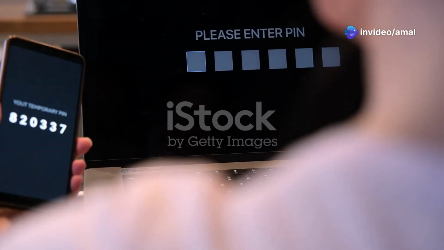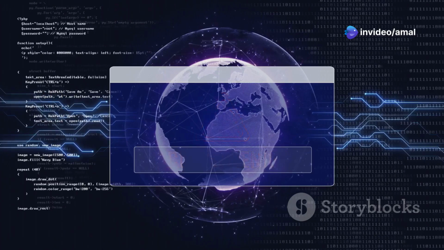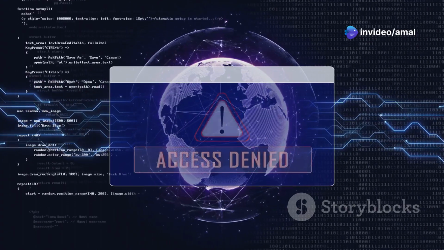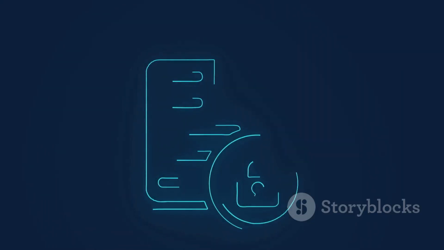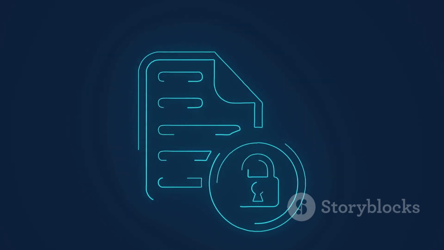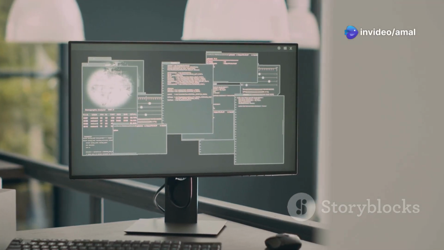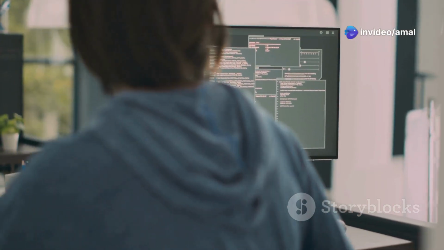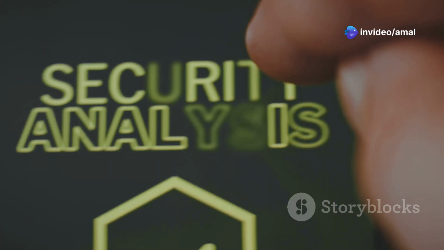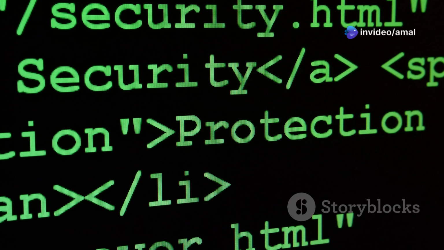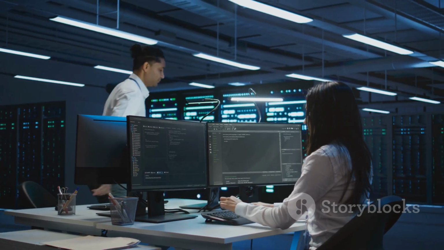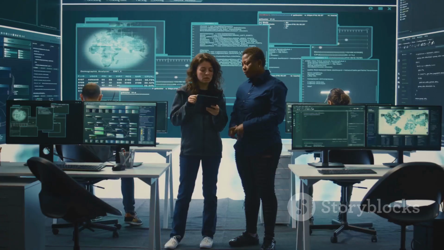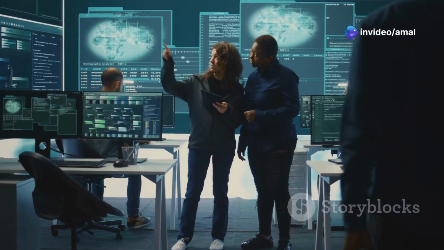You should use strong authentication for all users. Implement robust authorization to control data access. Encrypt sensitive data in transit using HTTPS. Also encrypt data at rest in your databases. Regularly update your software and all its dependencies. Protect against common web vulnerabilities like XSS or SQL injection. Consider conducting regular security audits of your system. Train your team on security best practices. Secure your APIs very carefully.